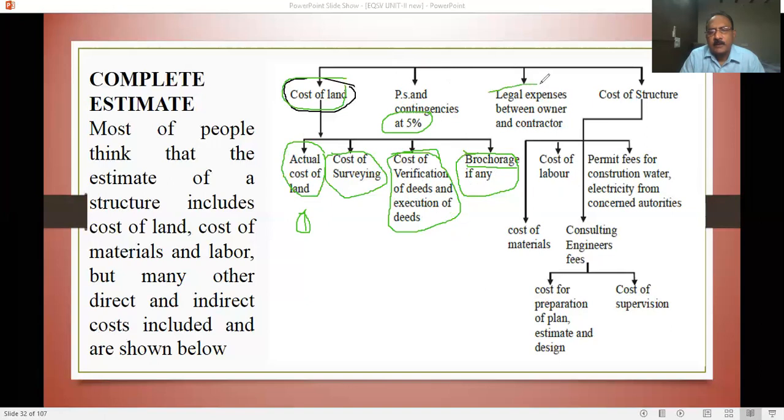Then legal expenses between owner and contractor. As discussed, advocates' expenditure is not a small amount, so this is also included in your cost.